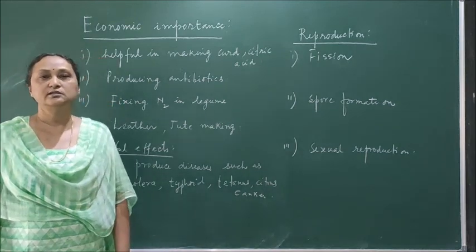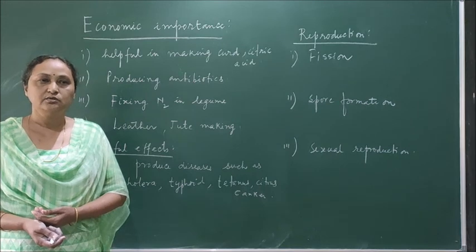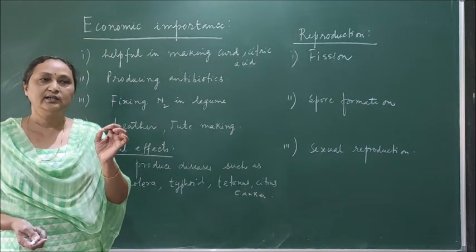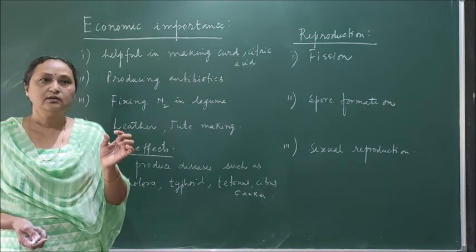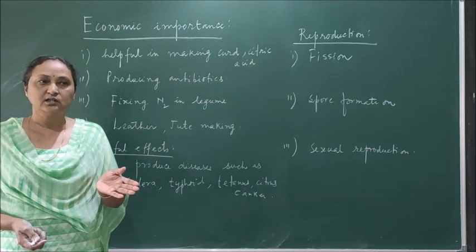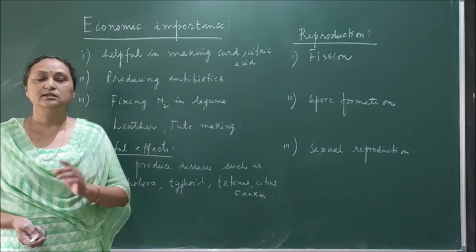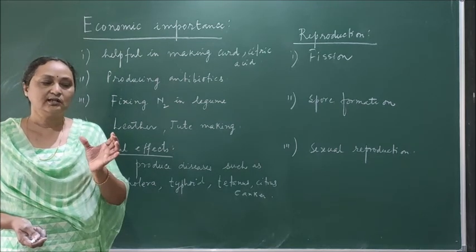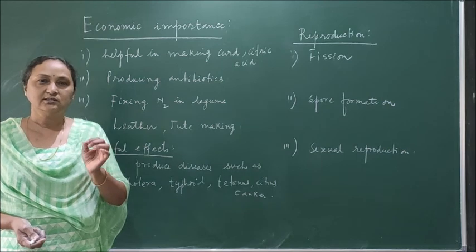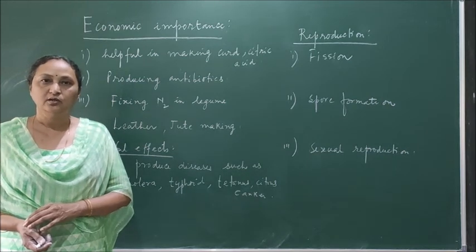Antibiotics, all of you know that they are used in the form of medicines. There are different types of antibiotics used, and one single antibiotic can kill a range of pathogens. So that is the importance of antibiotics. The normal drugs or medicine we are taking can cure only one particular disease. But what is the advantage of the antibiotic? One single antibiotic can be used for 3 or 4 different types of pathogen.